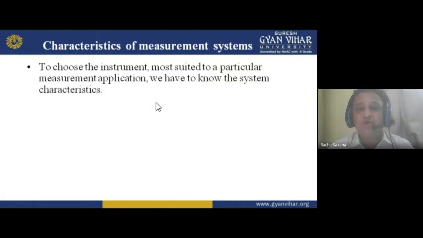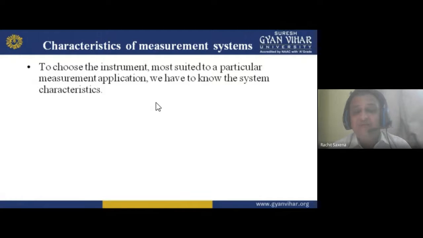As I told you earlier, my dear student, to choose the instrument means you want to measure direct current or you want to measure alternating current. In direct current we use a permanent magnet moving coil instrument, but for AC we use moving iron. So you have to think for it. You have to work for it.